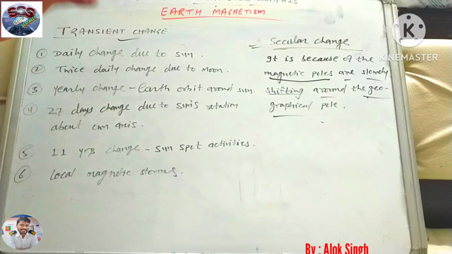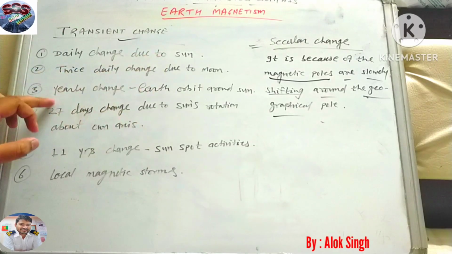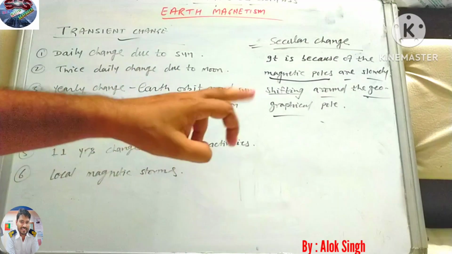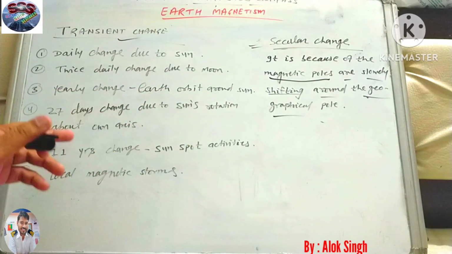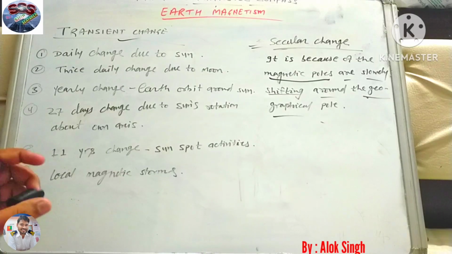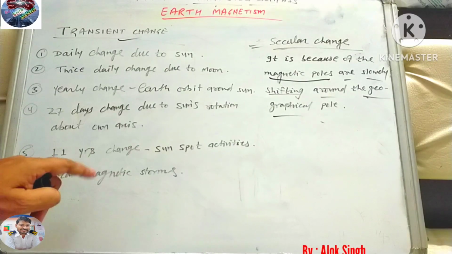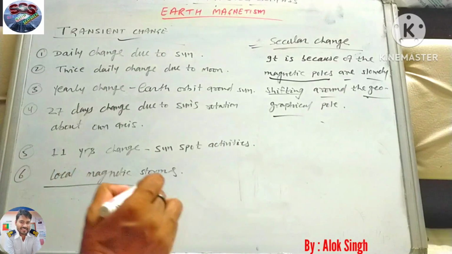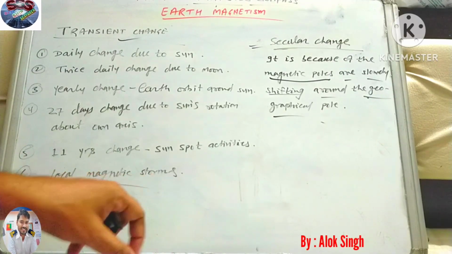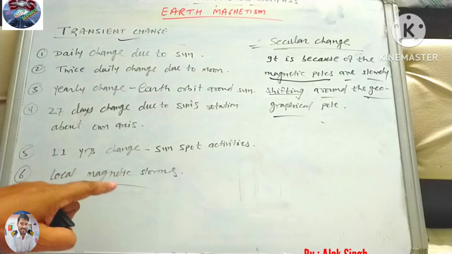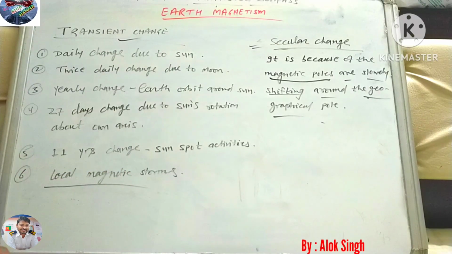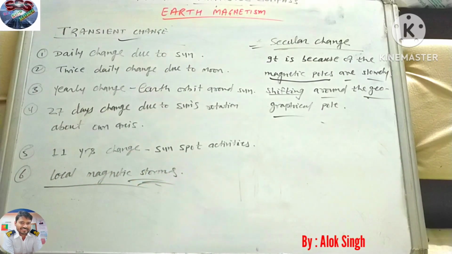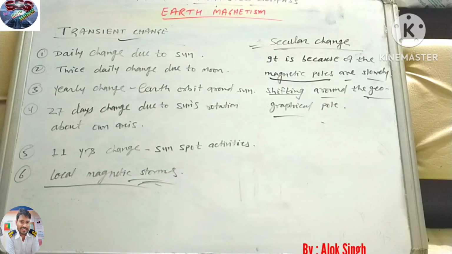So it is because of daily change due to the sun, twice daily change due to the moon, and yearly change that happens because of the earth's orbit around the sun, and 27-day change due to the sun's rotation about its own axis. Then there is the 11-year change, that is sunspot activity, and the most pronounced is the local magnetic storm. This is the one which affects the most. So this is all about earth magnetism.